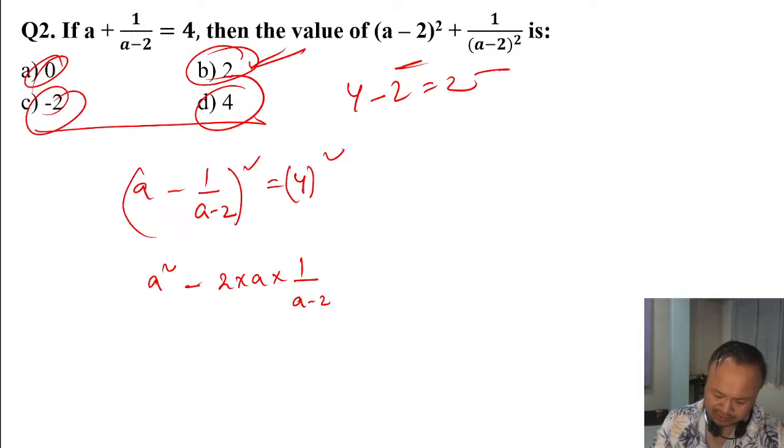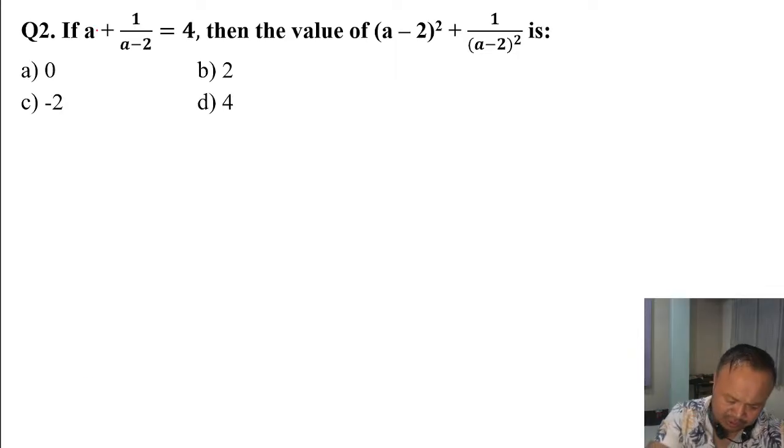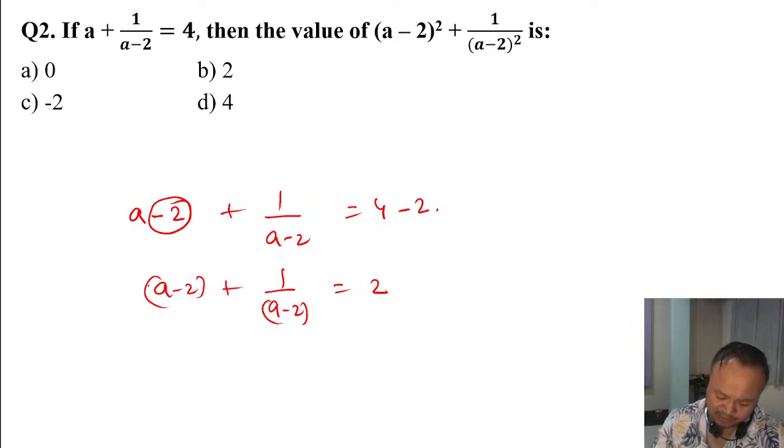In the natural approach, you have to subtract: a minus 2 plus 1 by a minus 2 is 4. Subtract 2 here also, so a minus 2 whole plus 1 by a minus 2 whole becomes 2. Now squaring both sides, a plus b whole square.